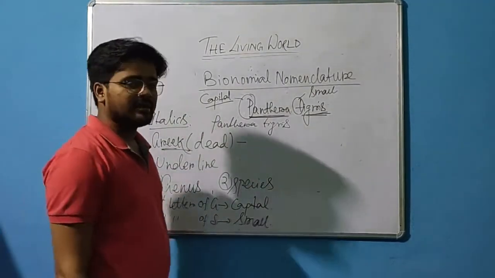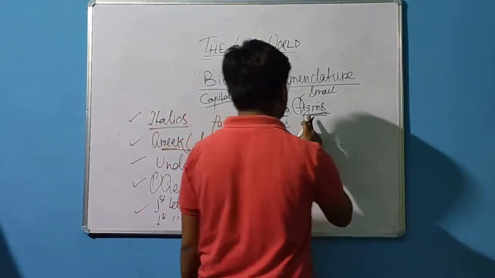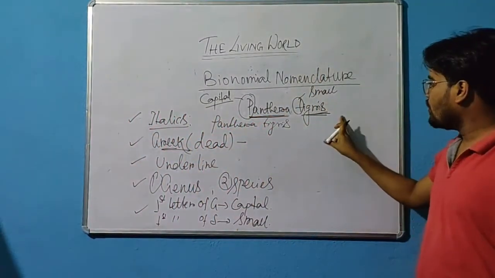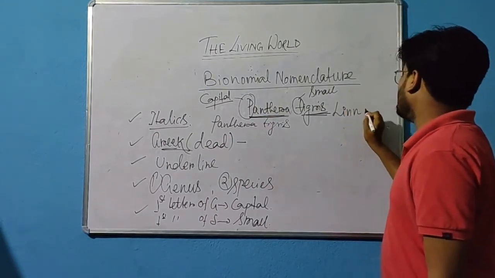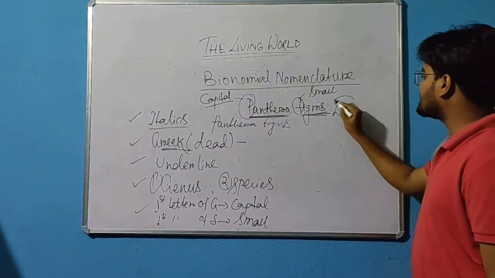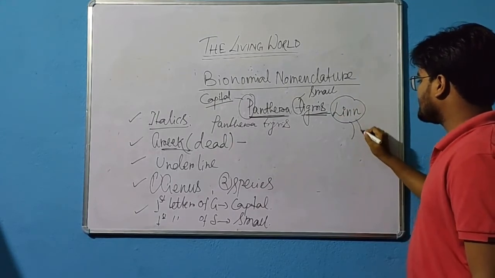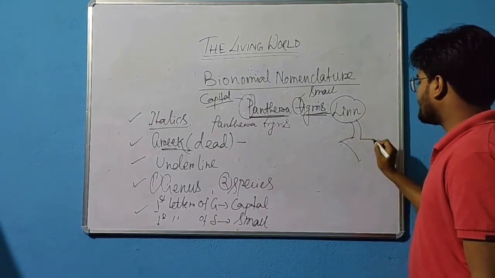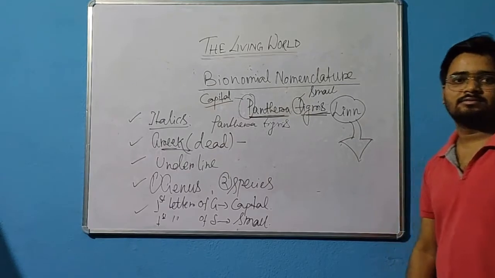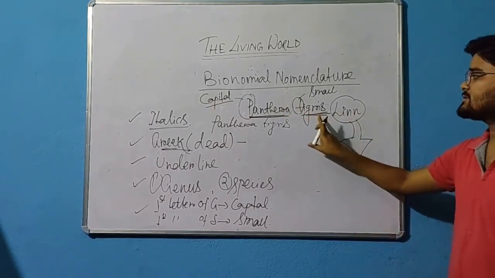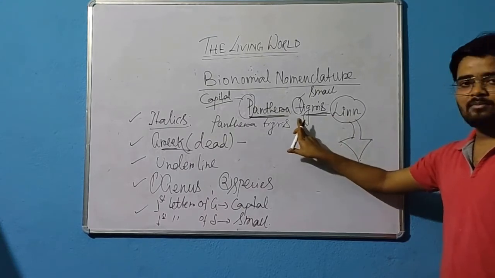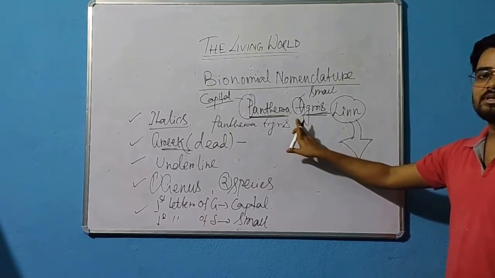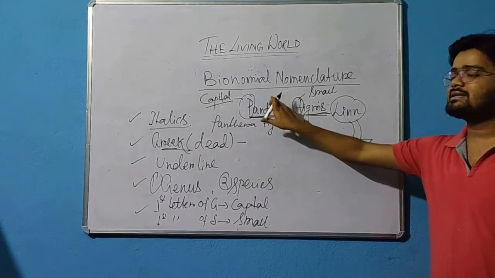Another thing is also important. Sometimes in some scientific names, after the species we also get some word like L. So what does it represent? This word came from the author. If after the species name the L is there, that means it represents the author who has fixed this name.